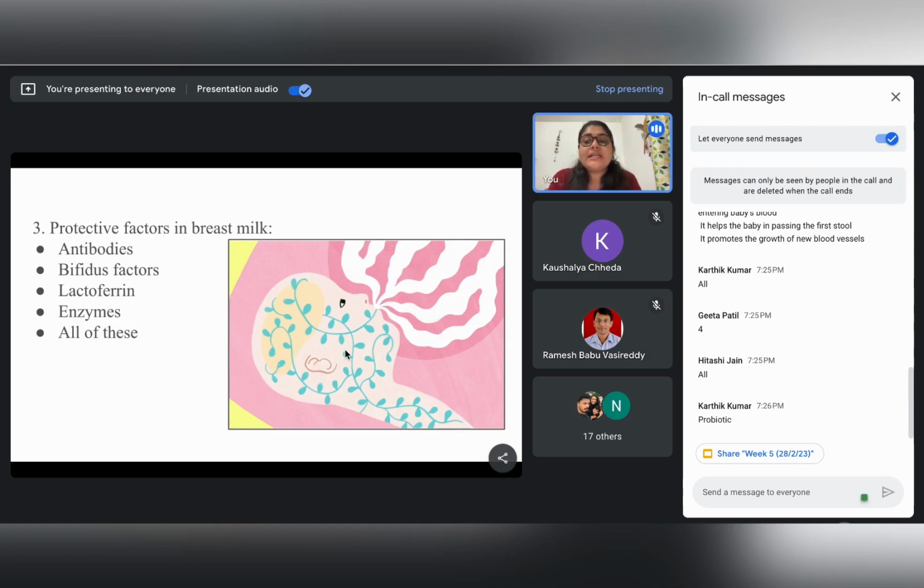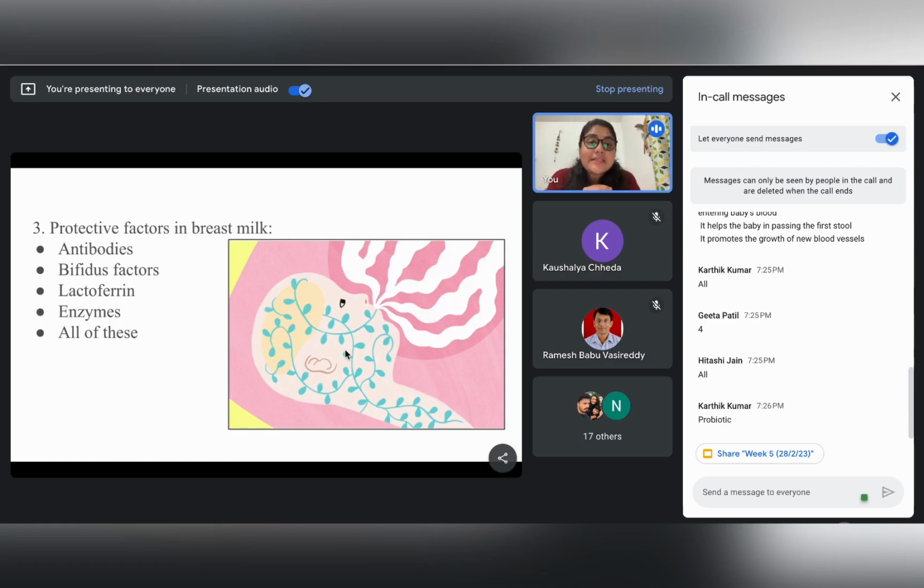Okay, so third is lactoferrin. Lactoferrin is an iron containing protein, also present in the breast milk. What lactoferrin does is also give protection to the GI system in the child. As we know, a newborn child is very much predisposed to stomach problems and intestinal problems, right? So bifidus factors, lactoferrin, all these help give protection so that the child doesn't develop gastrointestinal problems very easily.